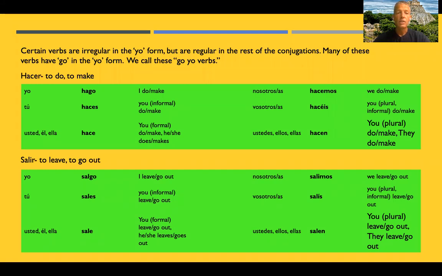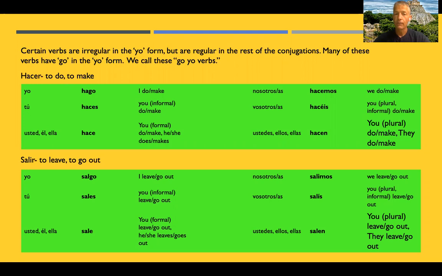The verb hacer means to do or to make. The conjugations are hago, haces, hace, hacemos, hacéis, hacen. Notice that just the yo form is irregular. The rest of the verb follows the rules of dropping the er and adding the ending that goes with the subject.